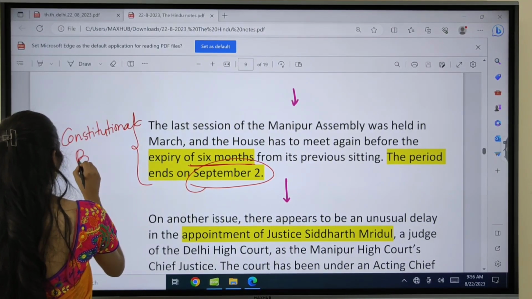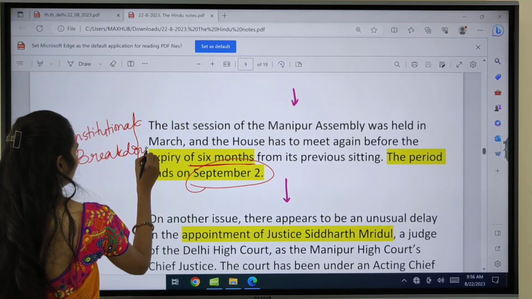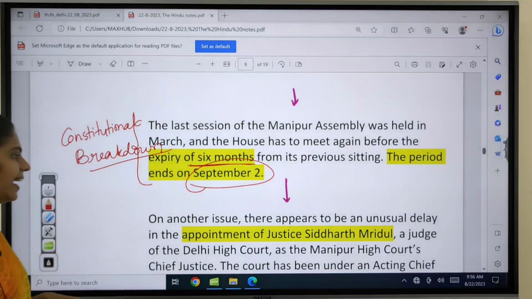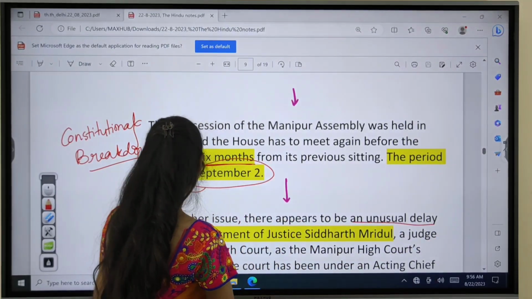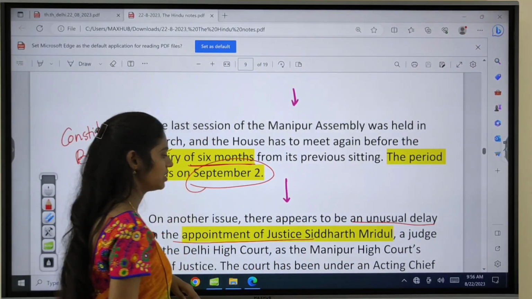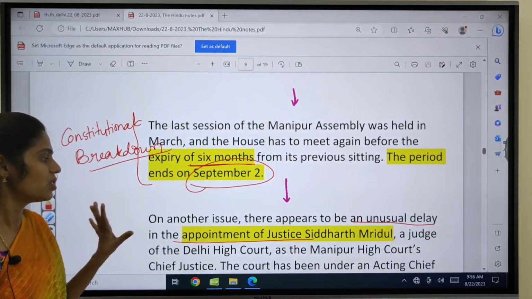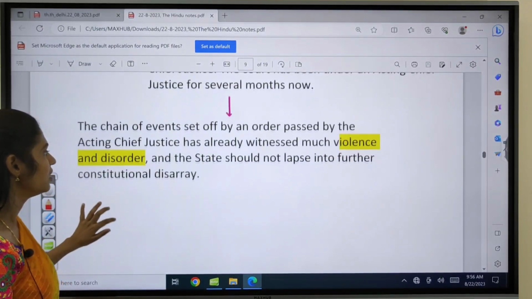It is a constitutional breakdown. So this will be one important issue. And another important issue here is the unusual delay in the appointment of the Chief Justice of Manipur High Court. So these are some important problems that are faced by Manipur.